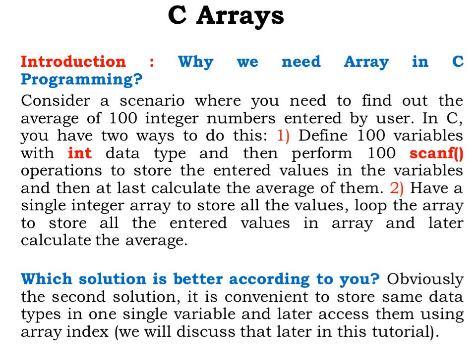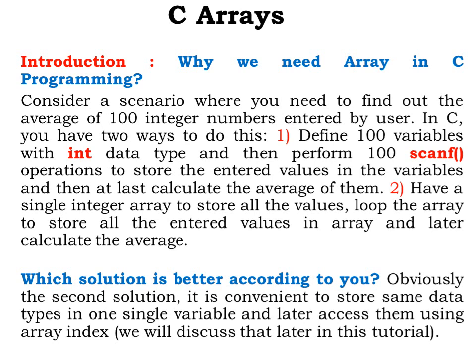Let us consider a scenario where you need to find out the average of 100 integer numbers entered by the user. I am talking about 100 integer numbers entered by the user. So in C, you have two ways to do this.